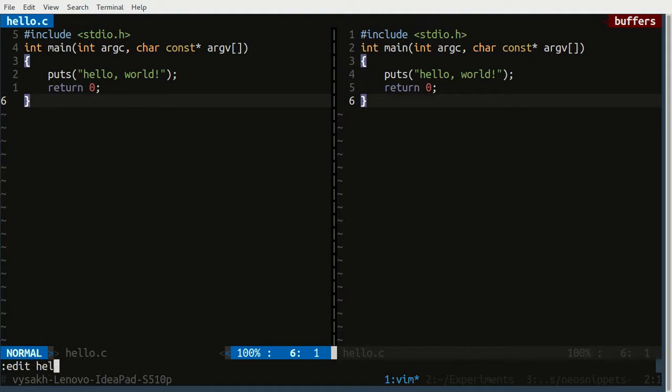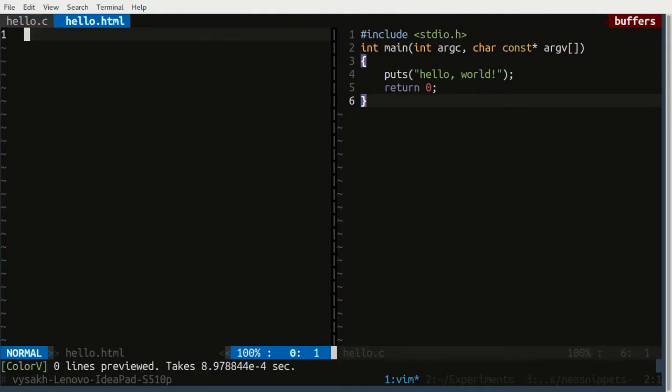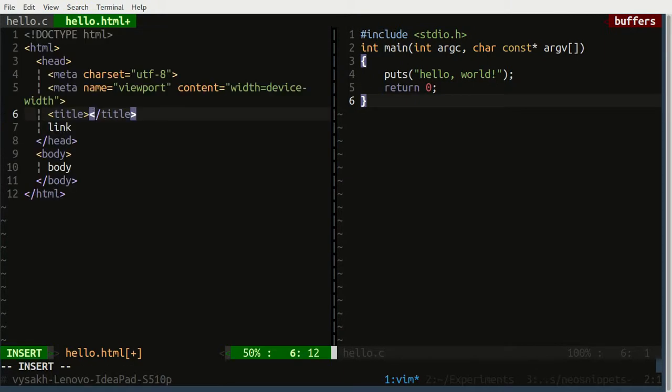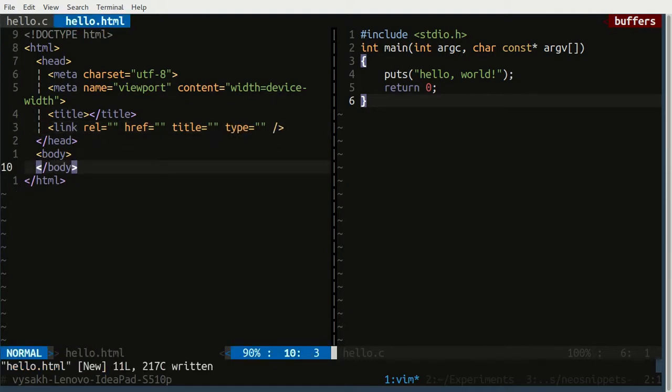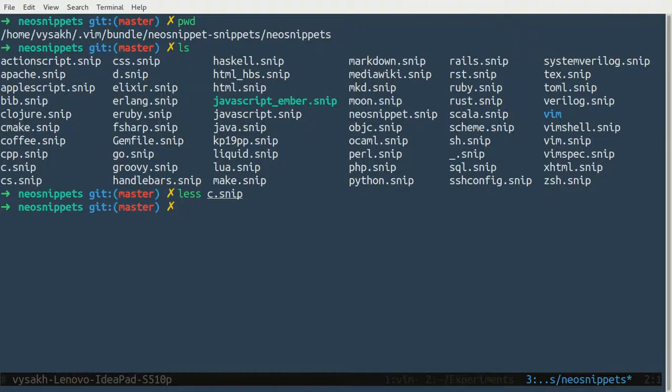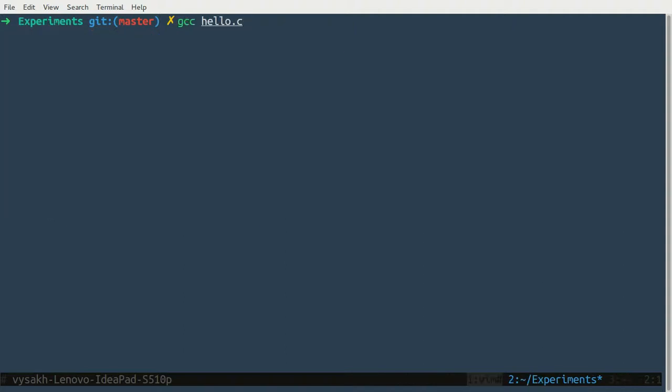Let us try the same with an HTML file. I have already, there you go. How cool is this? The first time when I did this, it was so amazing. And later, I started to write my own snippets. It is even possible to write your own snippet by editing these files. I think most plugins do that. So please make sure you write your own snippets too, saving lots of time. Alright? That is how you automate typing a lot of code using plugins like snippets for your text editor.